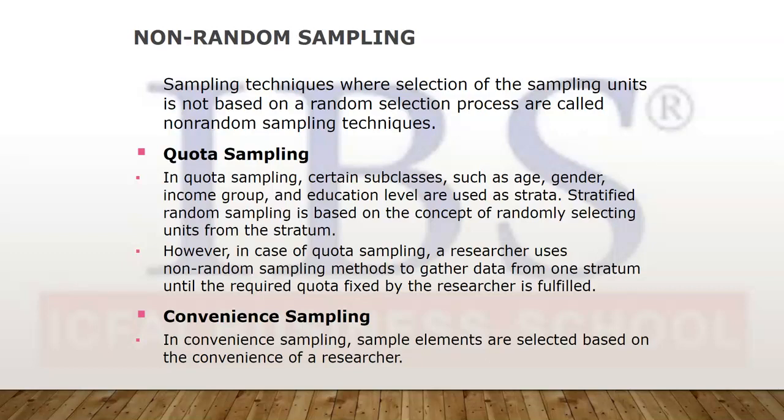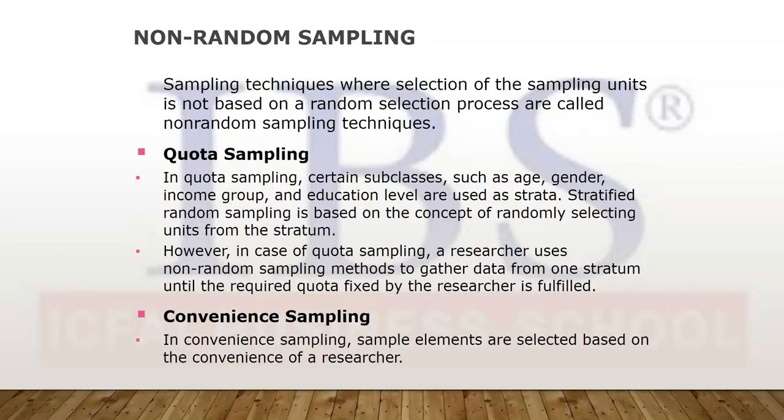Now the researcher uses non-random sampling methods to gather data from one group until the required quota is met. So a non-random method is used for selecting from each group, whereas a random method is used for selecting from each stratum. So this is the fundamental difference between quota sampling and stratified sampling. Okay, so this makes it different.